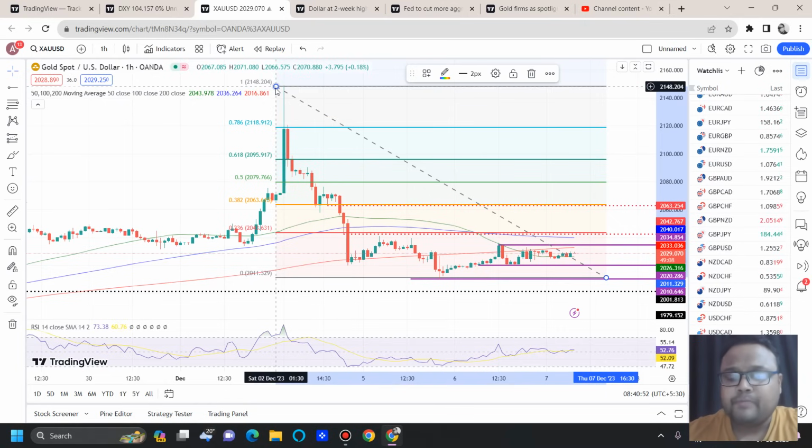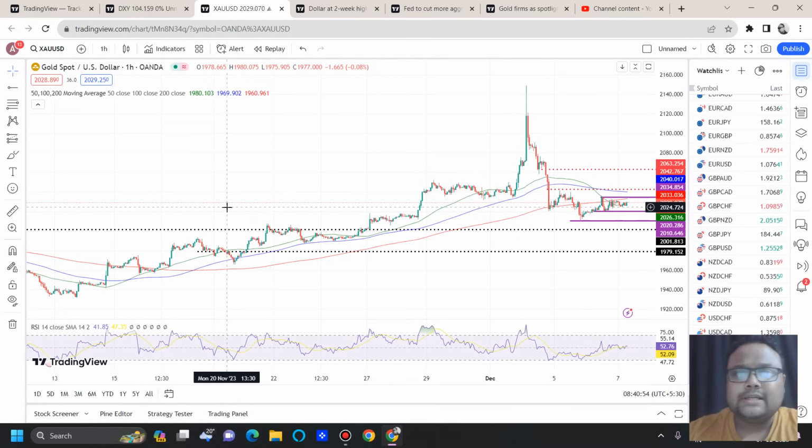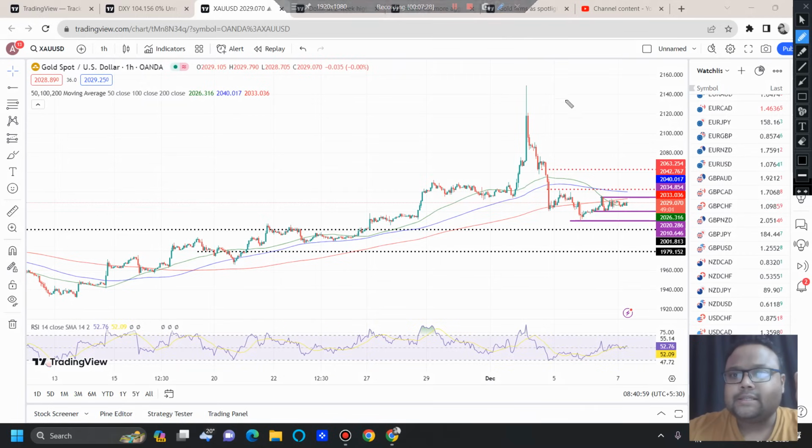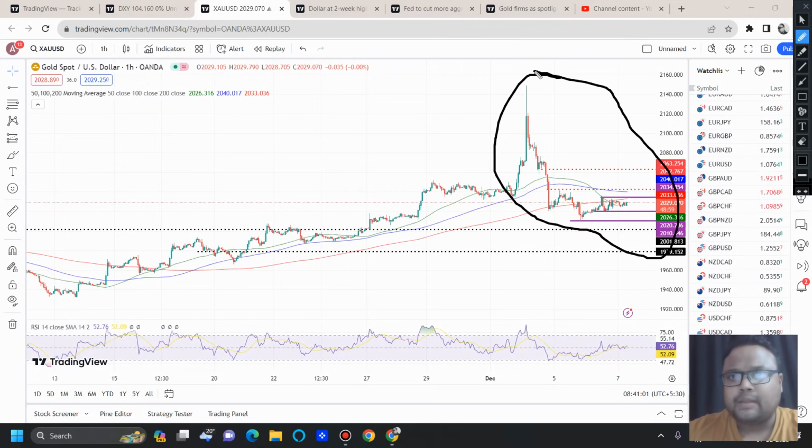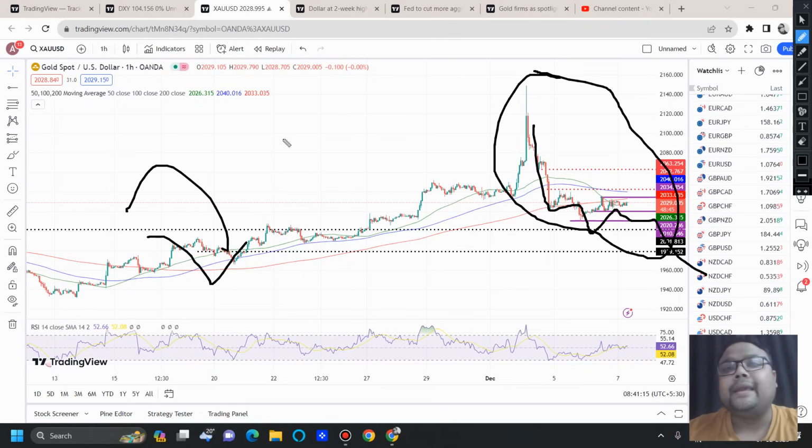But one thing we need to focus on here is, if we look at the chart of gold, yes, the structure of the market is changing, and technically we have the confirmation right now that yes, the downtrend has started, but the problem is NFP. As you guys already know, I have told many times that for a trend reversal, we need the backing of news, and right now we don't have the confirmation from the fundamentals. So that's why the market is still in a waiting mode, and fundamentals have the capacity to change anything.